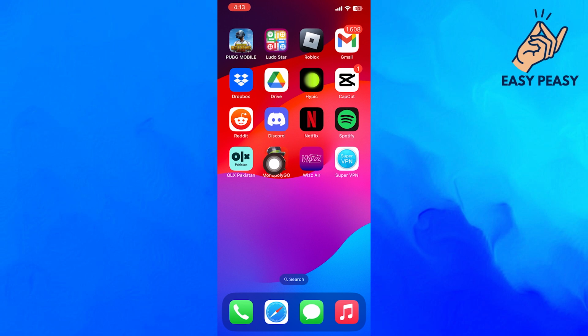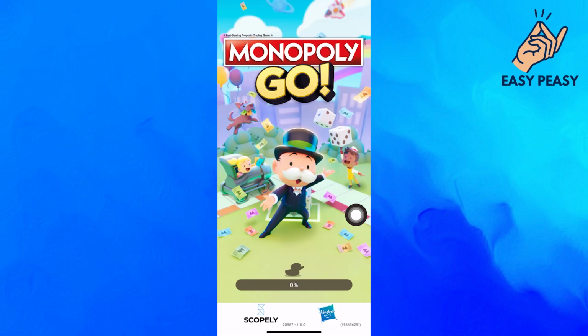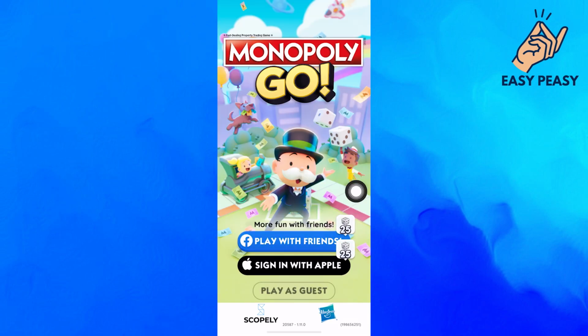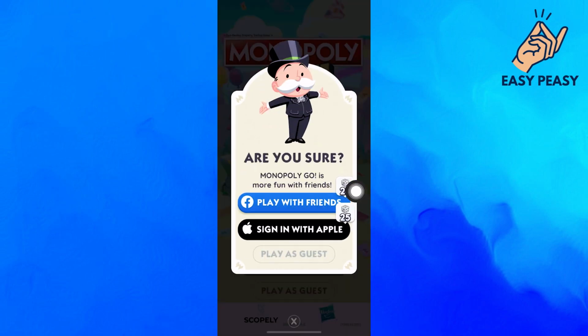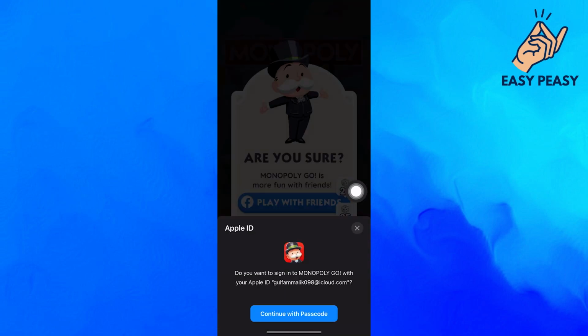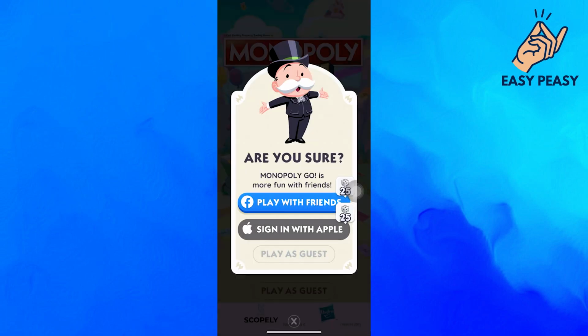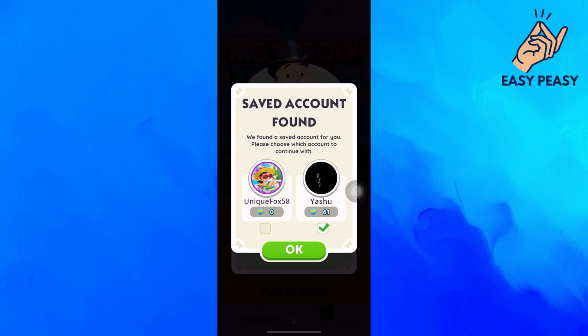To solve this problem, first open the Monopoly Go app on your mobile device. In order to play with your friends, you need to connect the game with your Facebook profile so you can invite your friends here. You can also continue with your Apple ID for the same purpose. Tap on Continue to connect it. Once it is connected, continue to open your account.